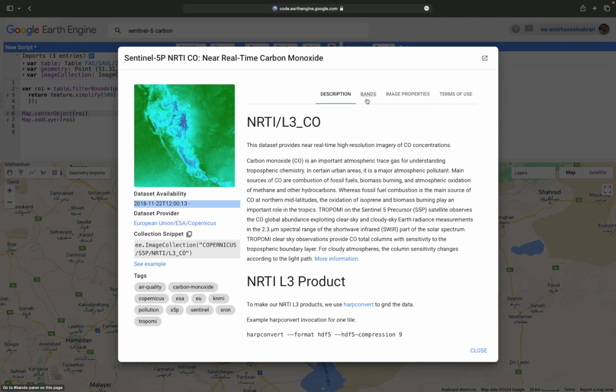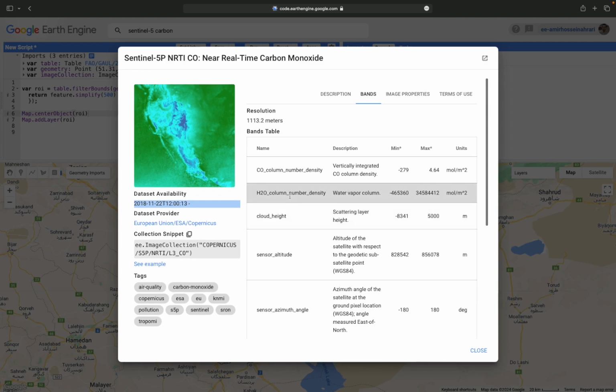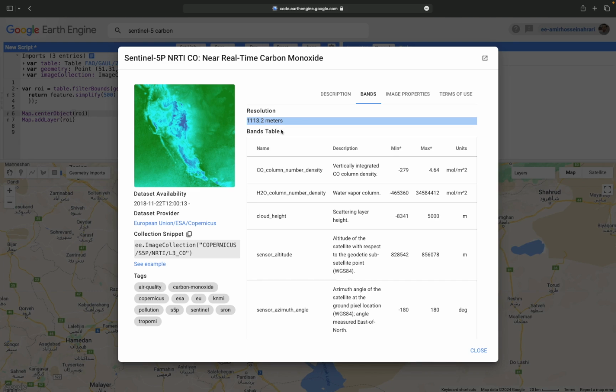In the bands, you can see the different bands or the different information available from this satellite. Here it is mentioned that spatial resolution is 1 kilometer, but it's a rough estimation because when you visualize the data, you will see a lower spatial resolution. But still, for air pollution studies, it's very useful.